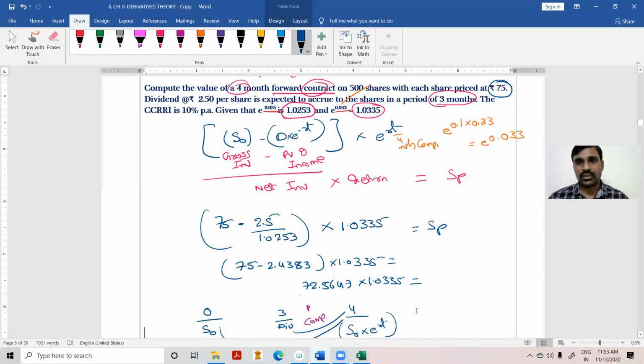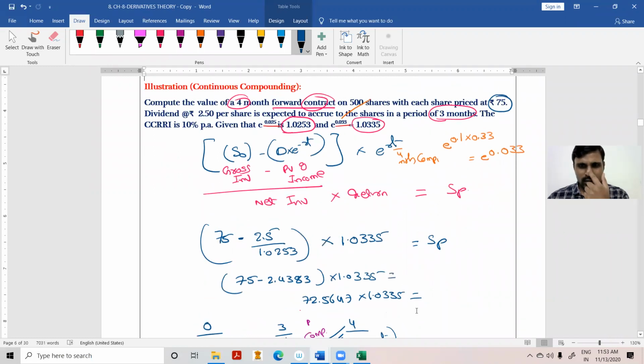We are getting the same price of 75. Somewhere we are doing a small mistake here.